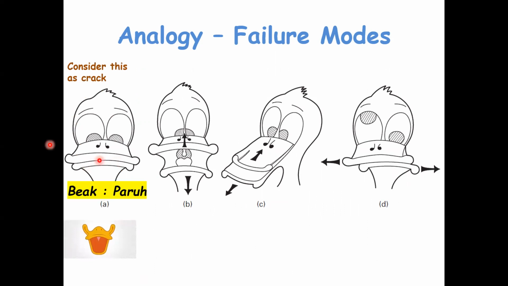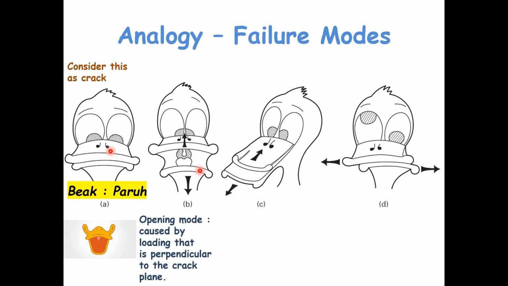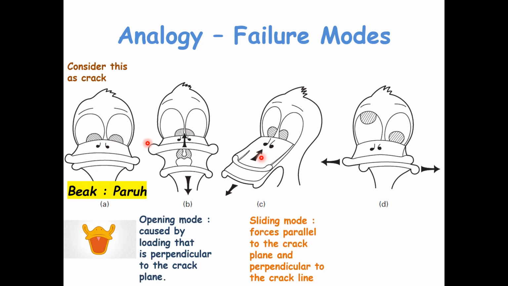In mode 1, or opening mode, displacement is normal to the crack surface, and this type of failure mode is caused by a loading that is perpendicular to the crack plane. In mode 2, or sliding mode, displacement is in the plane of the plate and the forces are parallel to the crack plane and perpendicular to the crack line.